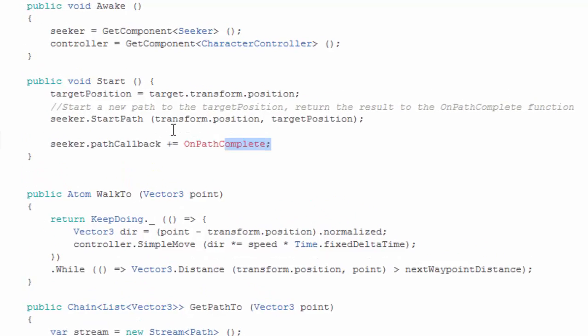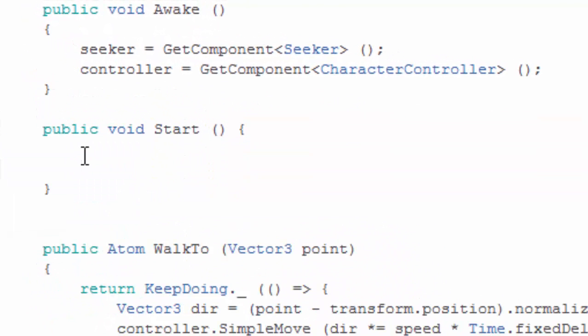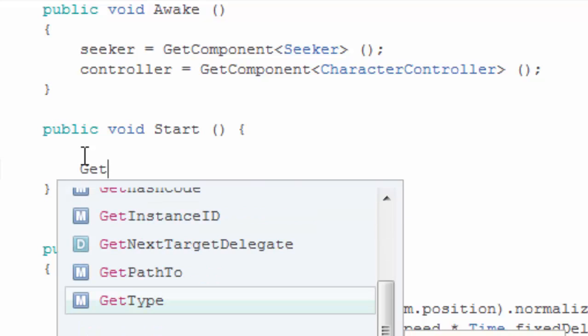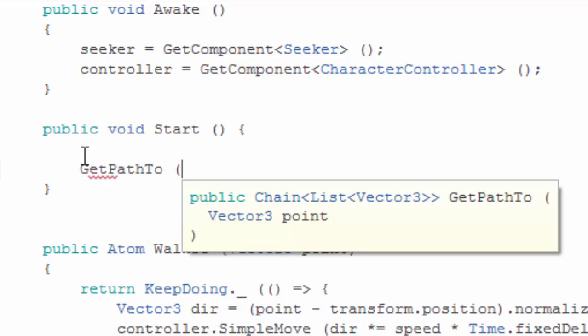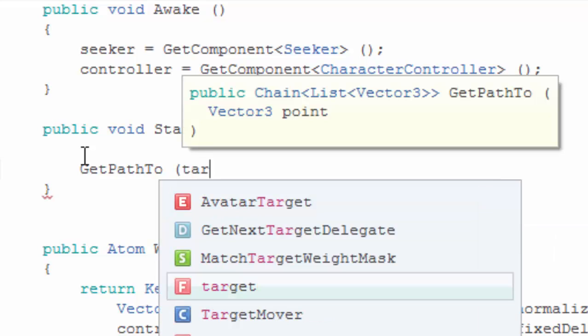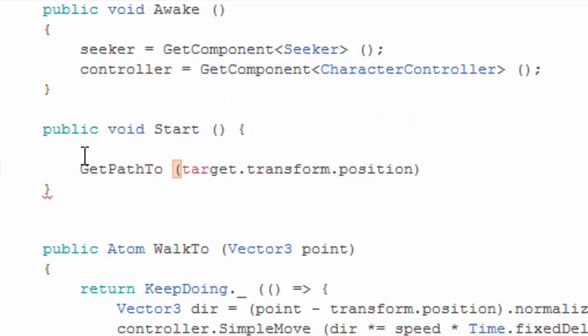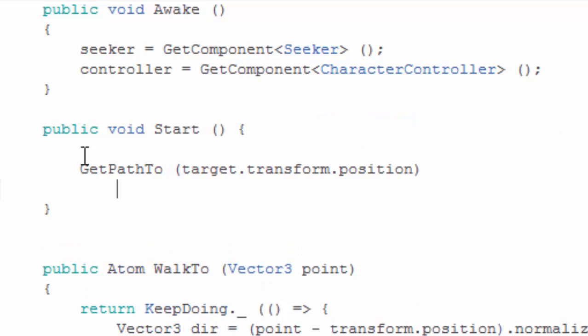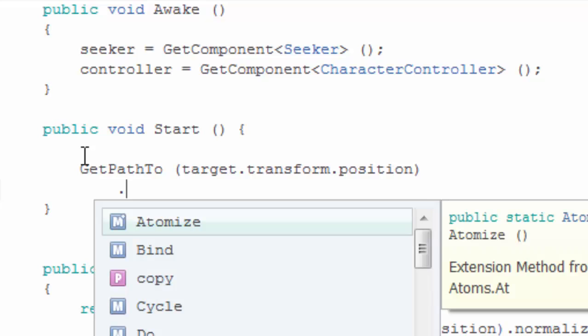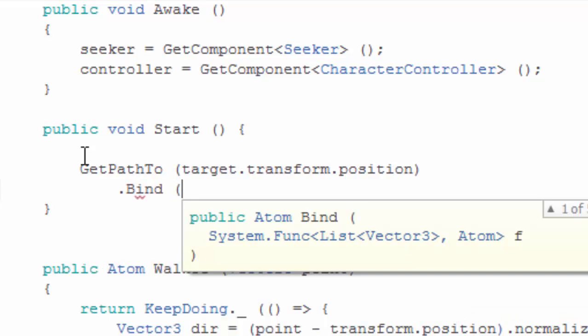And we're going to do everything in the start by first using the get path to atom, and we're going to give it the target transform position, and this is going to give us back a list of points which we're going to use using the bind property.